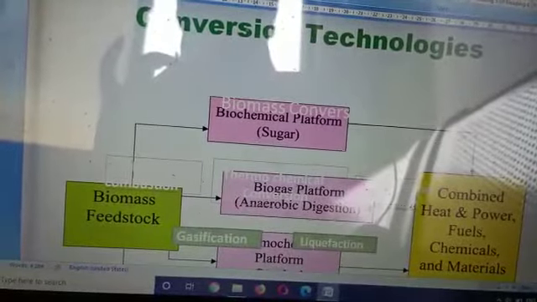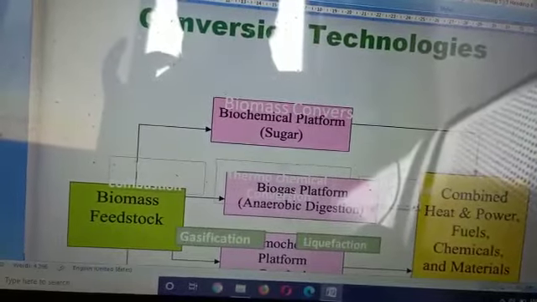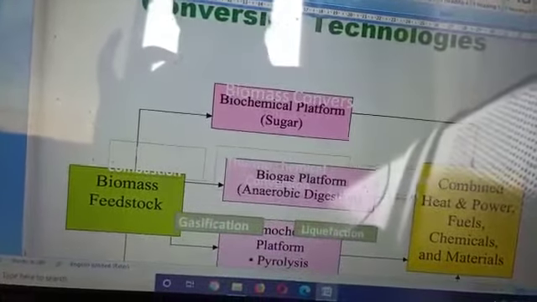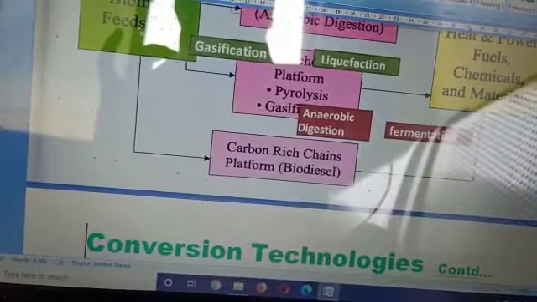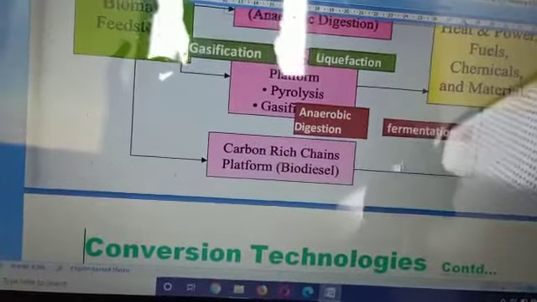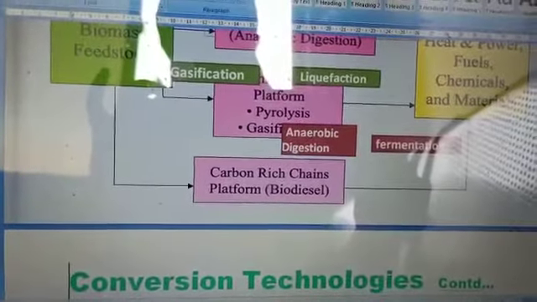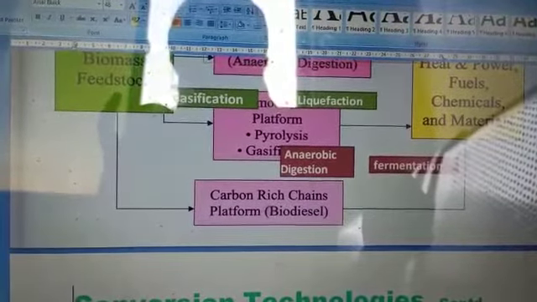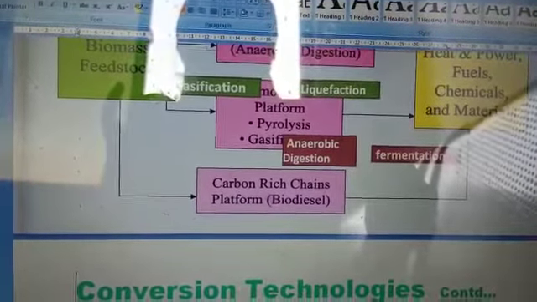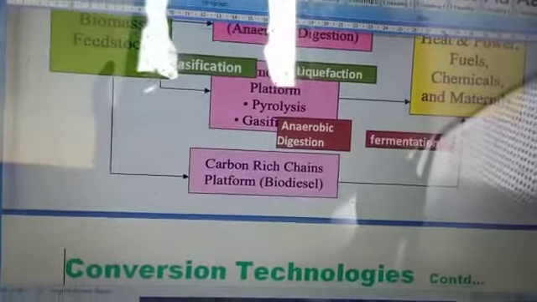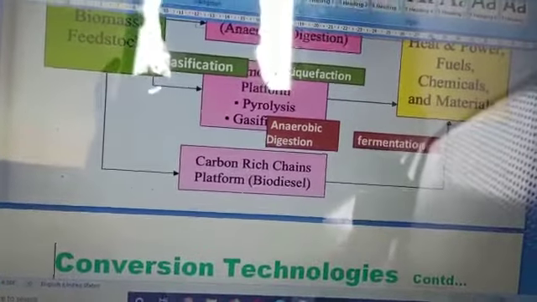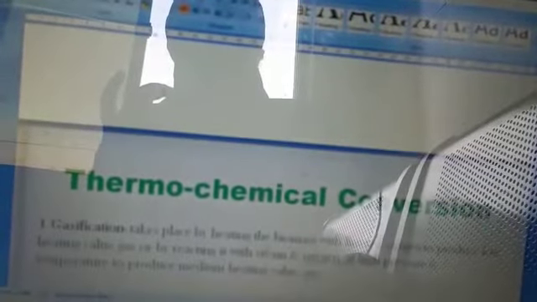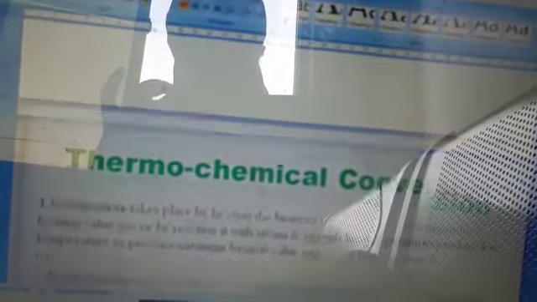So this is a basic example of how the sugar is going to be taken through the digestion system, and how it is converted into liquefaction and gasification and all those. Digestion means when you have taken any component like animal waste or something, you need to digest certain components like carbon dioxide, oxygen to be internally digested, which can be converted by using this process of digestion. Water can be removed, all this can be done by using a digestion process.